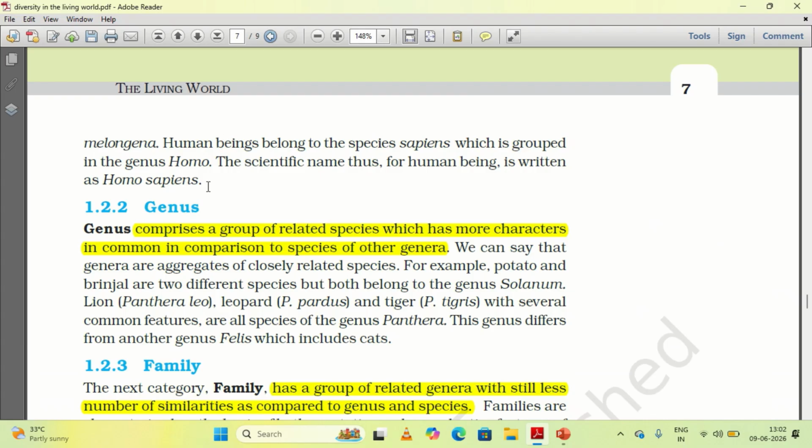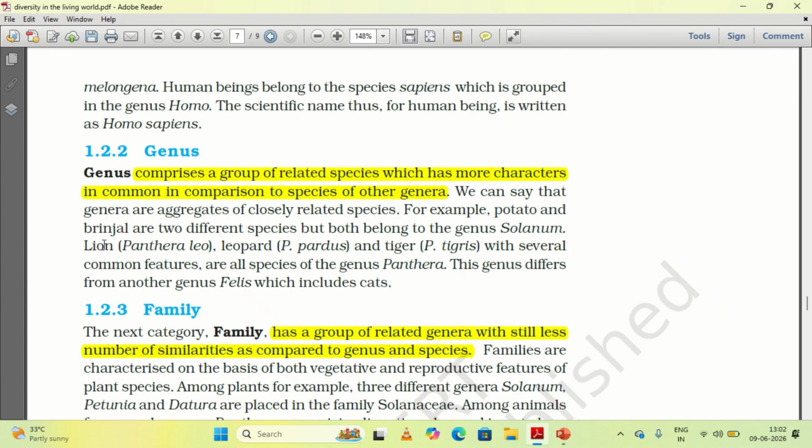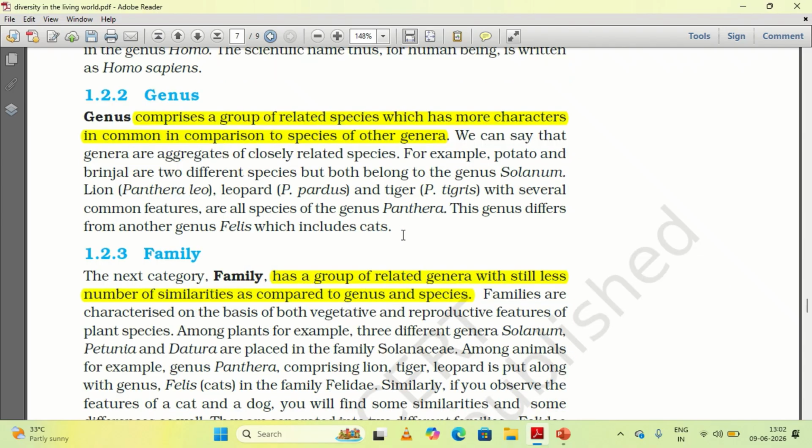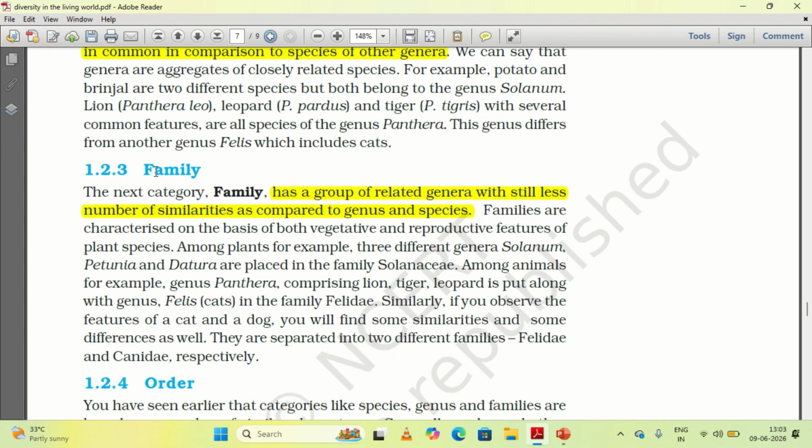Next, a group of species are placed under one taxon, which we call the genus. For example, Panthera leo, Panthera pardus and Panthera tigris belong to the same genus but different species. So they come under the genus Panthera. They are different from the other genus, Felis, which includes the cats. All the genera are segregated and placed under one category, that is family.